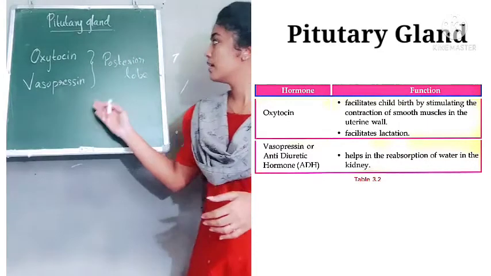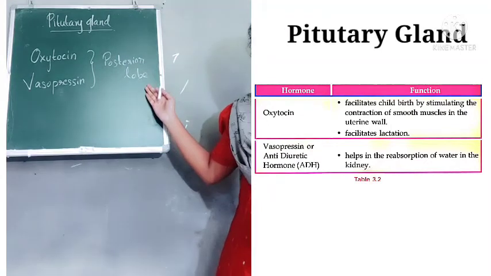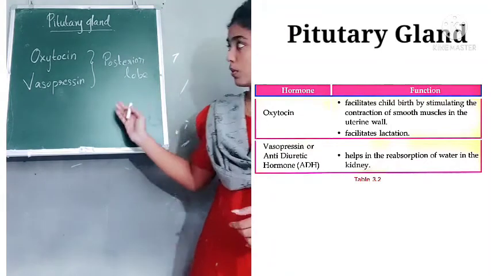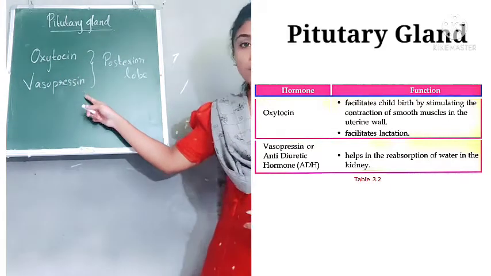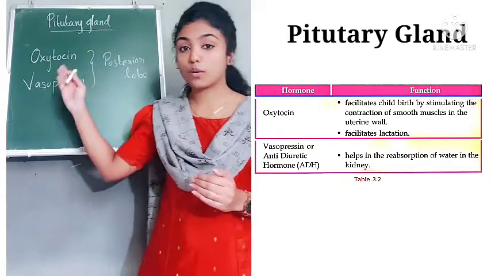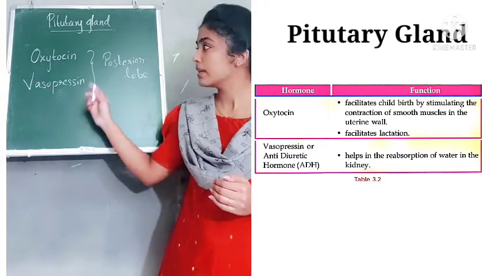Here you can see the posterior lobe of pituitary gland secretes two hormones, which are oxytocin and vasopressin. So what is the function of oxytocin and vasopressin?